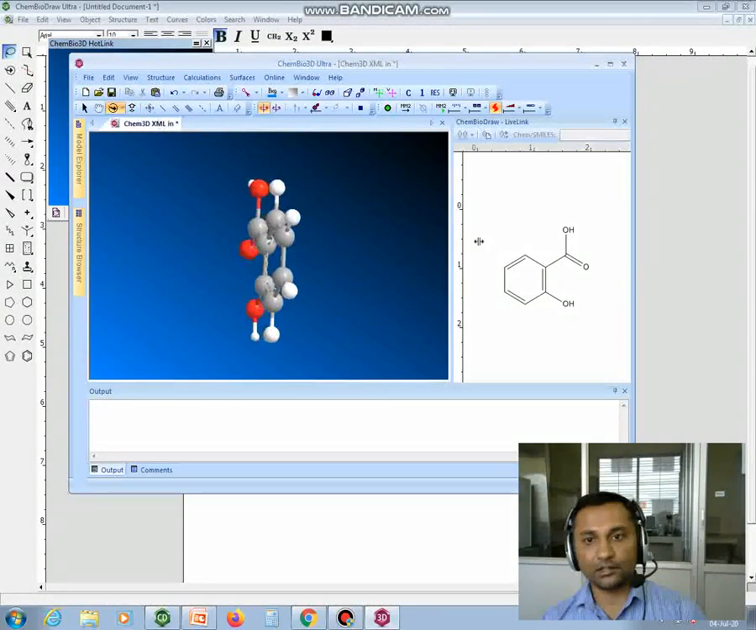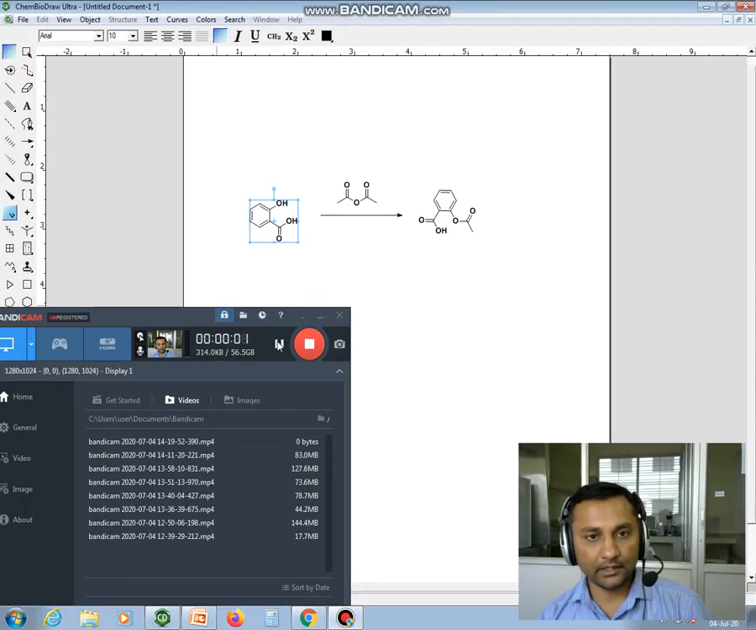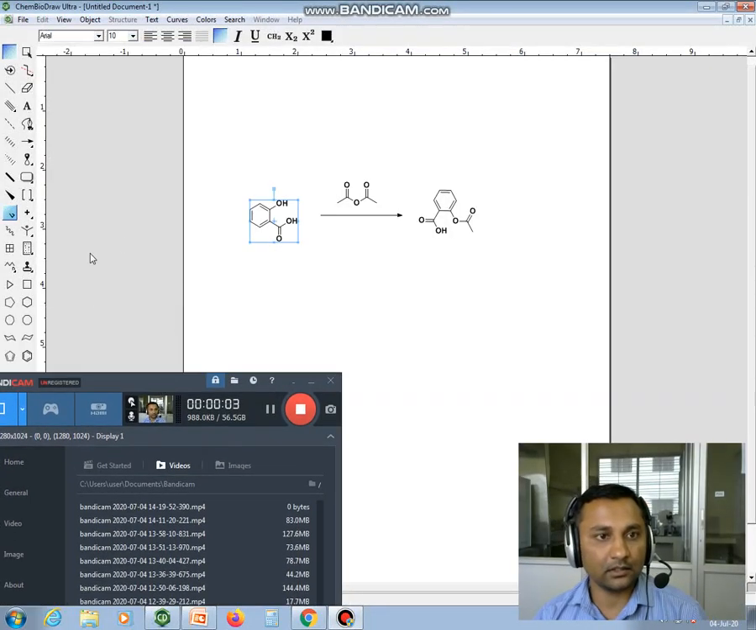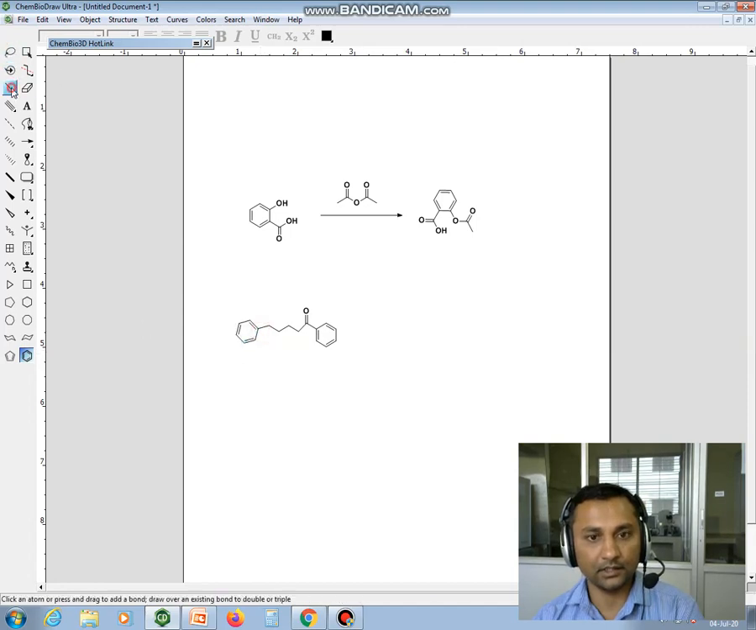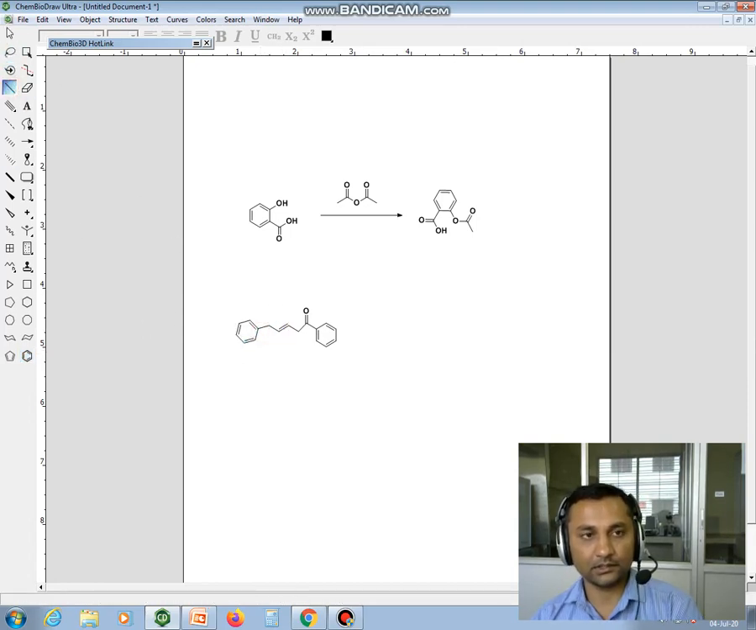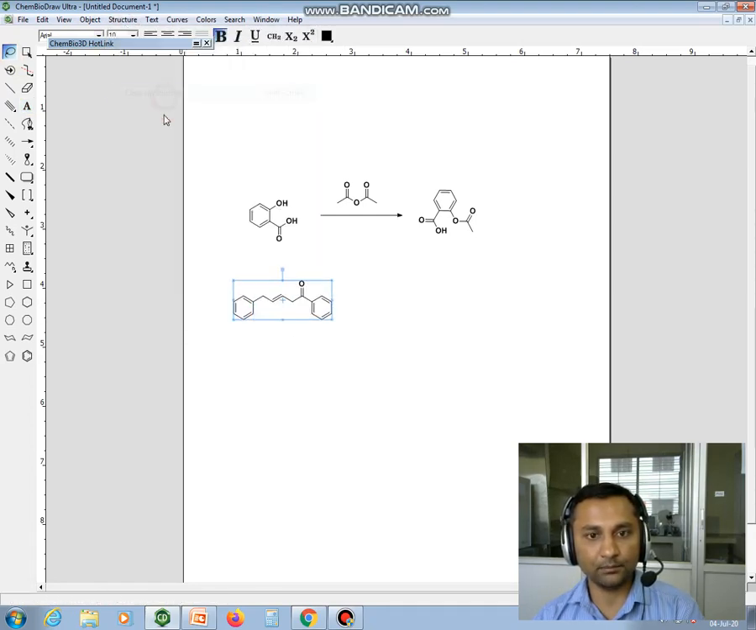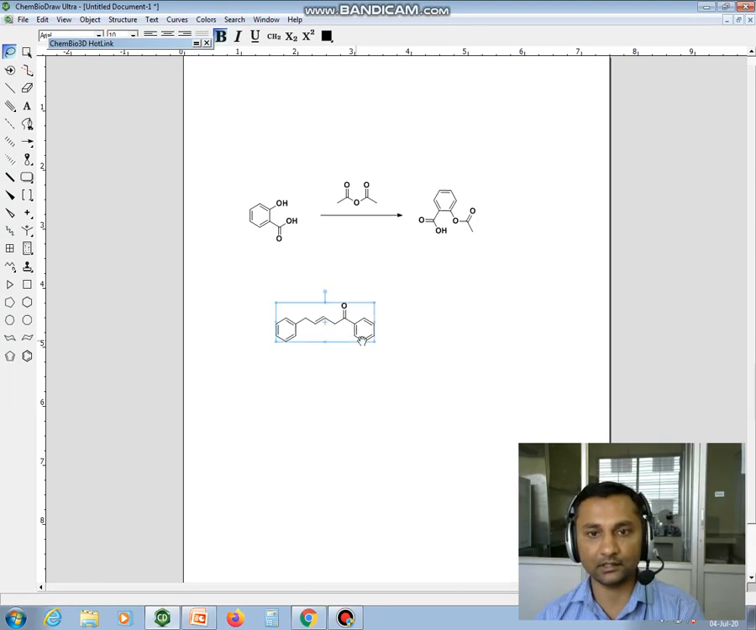In fact, you can draw the structures in 3D. So now I will take another example in 3D. Here I will take some chiral carbon, like I am drawing one structure. Oxygen, here I am taking one benzene ring, here I am taking one benzene ring. This is the double bond. This structure is not looking good, so I will do the cleanup. Now everything is correct in this structure.